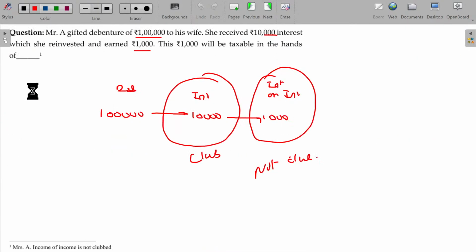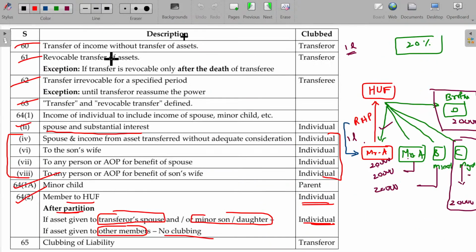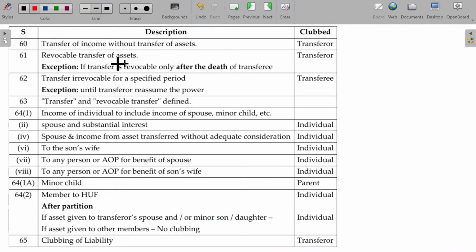So, with that, all the concepts are over. Let me finish up with a summary regarding this. Transfer of income is automatically taxable only in the hands of the transferor. Section 61, with the revocable transfer, is automatically taxable only in the hands of the transferor, except revocable after death, where this will not be applicable. In case of irrevocable transfer, it is always taxable only in the hands of the transferee until it is revoked, until the transferor reassumes the power. And section 63 is all about definitions related to transfer and revocable transfer.